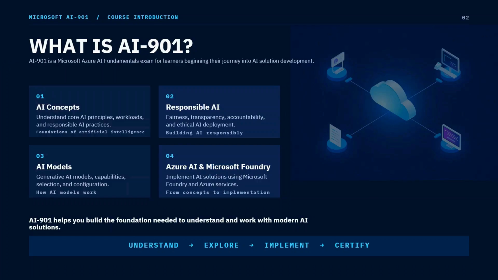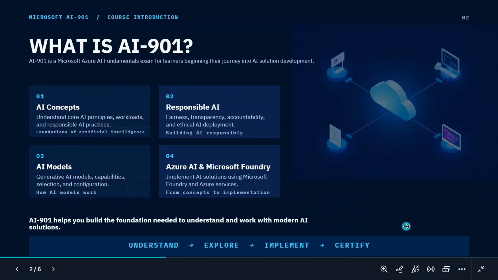And finally, we will understand Azure AI and how we can host an AI application on Microsoft Foundry. Here we will start connecting our AI knowledge with Microsoft tools and services. So the overall journey is simple: we will understand, explore, implement, and get certified.